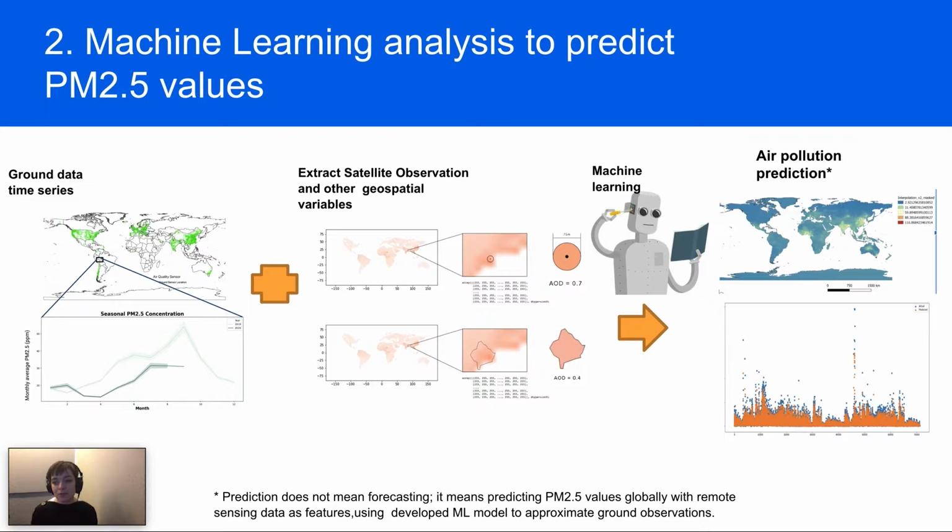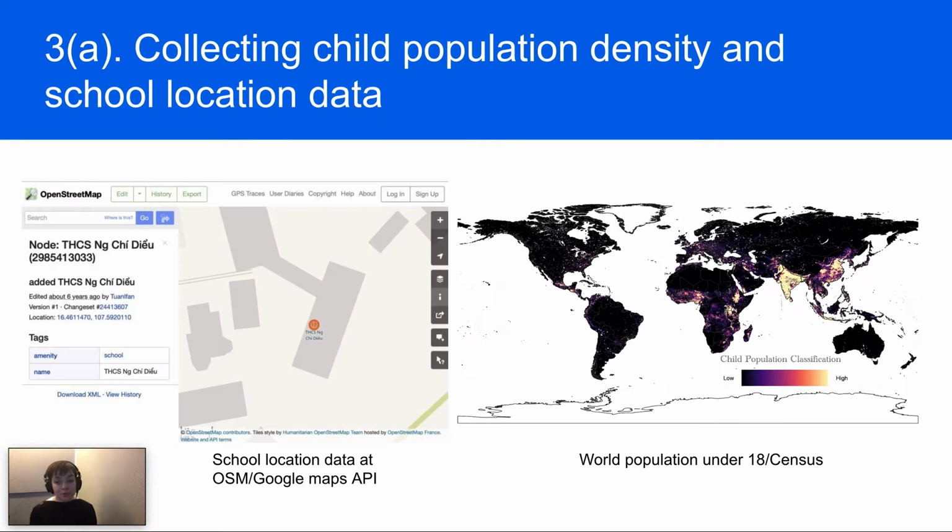We predict PM2.5 concentrations using an ensemble machine learning model. The model leverages the capabilities of a range of well-performing models to improve the accuracy of PM2.5 predictions over and above any individual model. And we use child population density data from UNICEF and school location data from OpenStreetMap to measure exposure to high air pollution.